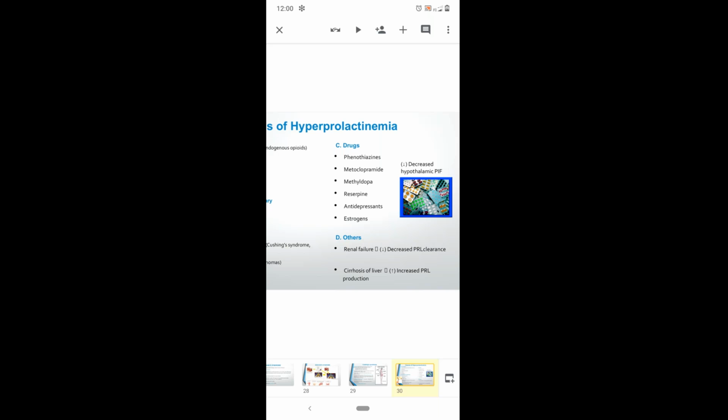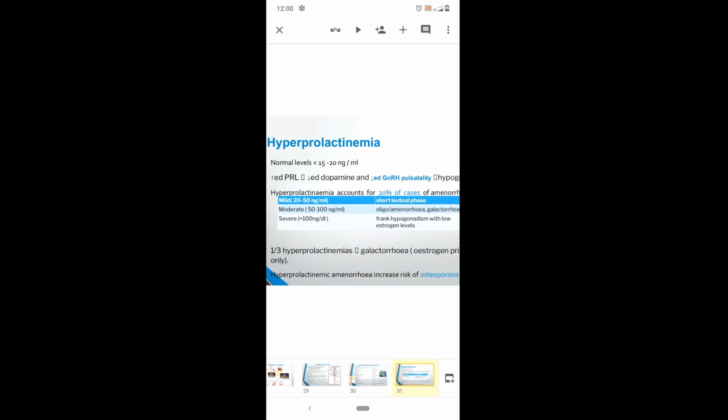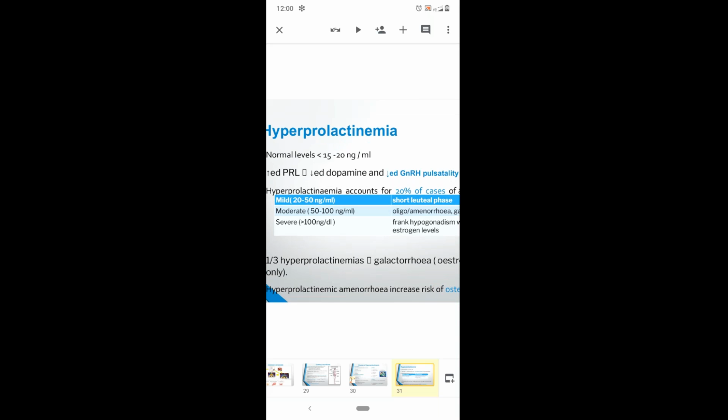Normal levels of prolactin will be less than 20 nanograms per ml. If the levels of prolactin are around 20 to 50 nanograms per ml, then we will consider it as mild. If it is 50 to 100, then it is moderate. If it is severe, then the levels will be more than 100 nanograms.